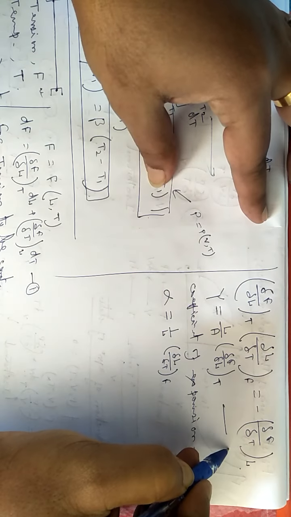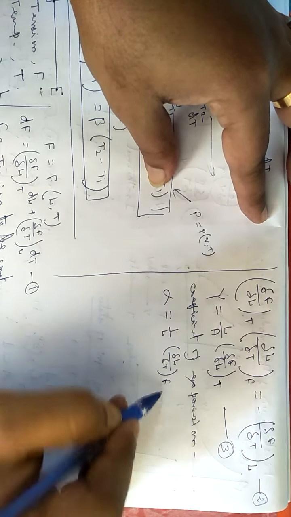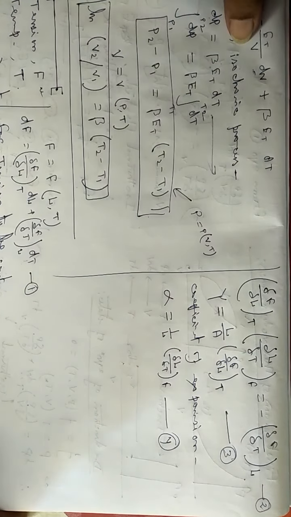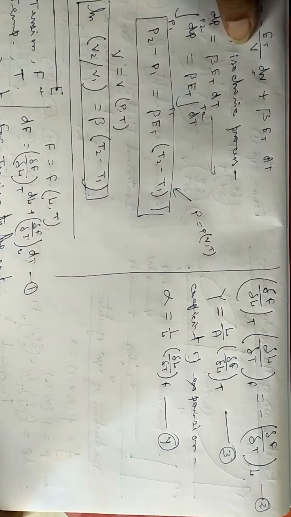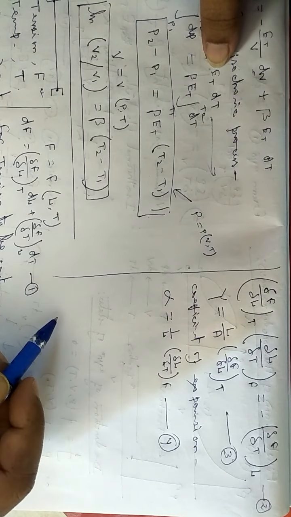Now let me consider this equation number 2, this is 3 and this is 4. So I now have 4 equations. I am putting the values of these 4 equations and combining them all together.